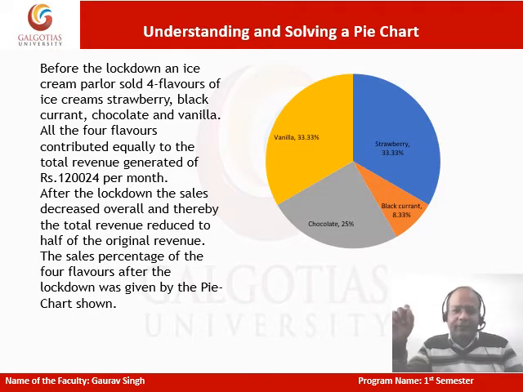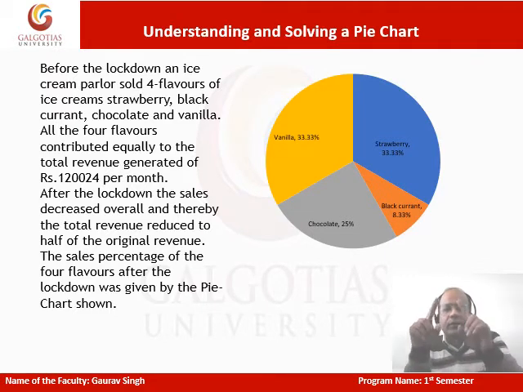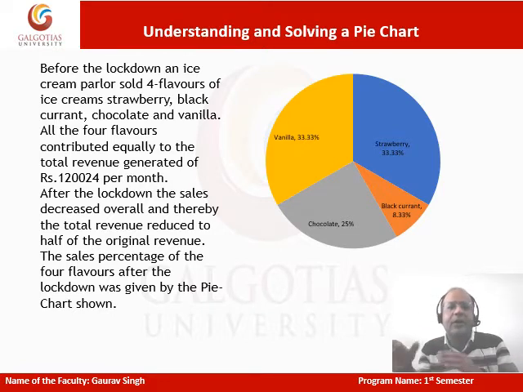But then the question says this was before the lockdown, and what happened in the lockdown is that the revenues got halved. When the revenues got halved, later on they drew this pie chart representing the various flavors and how much percentage they were contributing to the revenue.